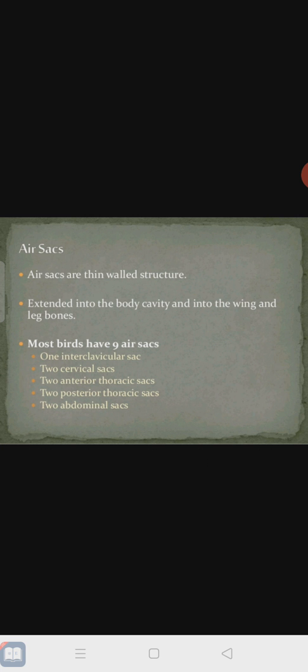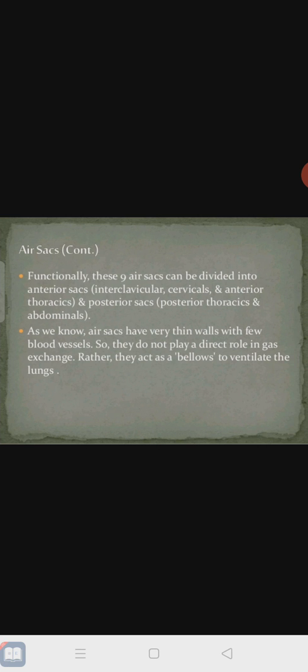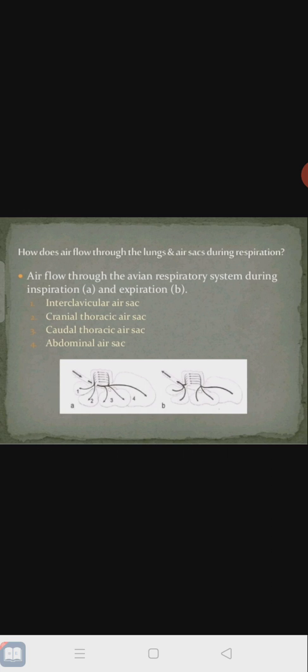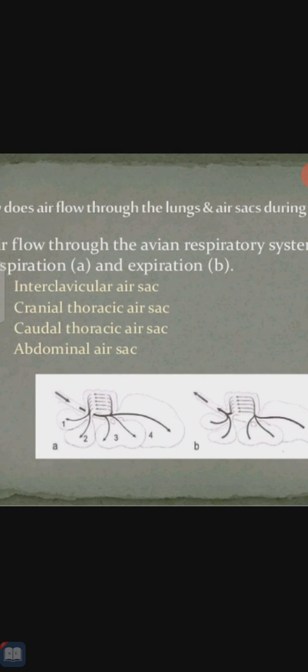I will show the structure now. As we know, air sacs have very thin walls with few blood vessels, so they are poorly vascularized and do not play a direct role in gas exchange. Rather, they act as bellows to ventilate the lungs. The structure looks like this, and these are the air sacs.